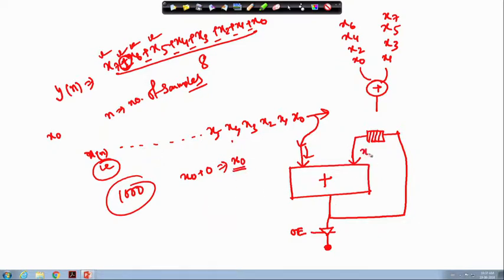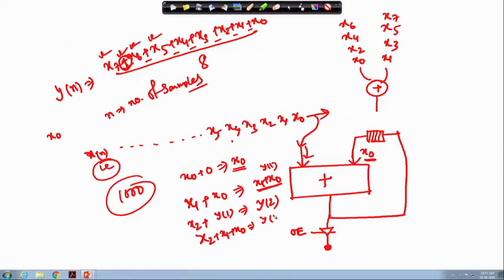Now x0 is coming over here, and the next sample is available here. So now I am doing x0 plus x1. Then the output is x1 plus x0, available at this particular register. In the next cycle, x2 is available, and x2 will be added with y1, that is y2, which is nothing but x2 plus x1 plus x0 equals y2.